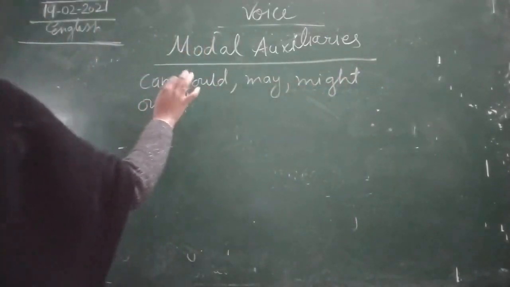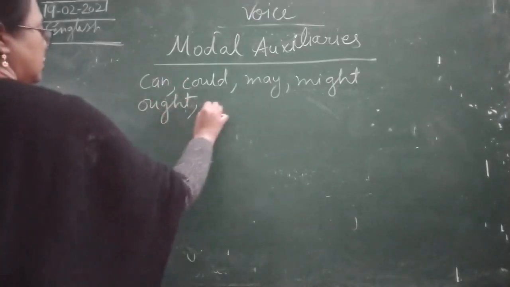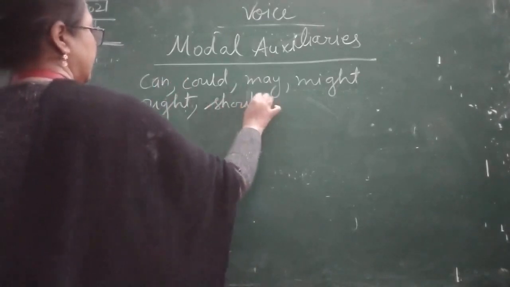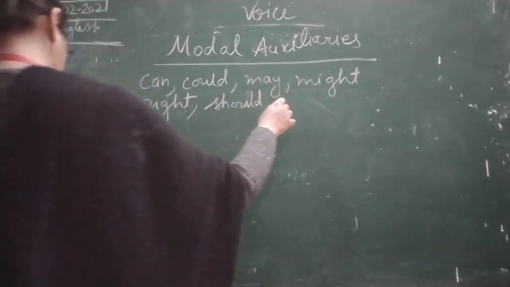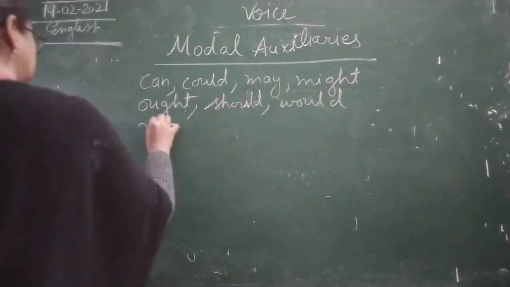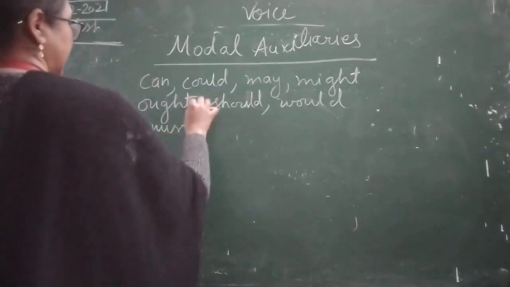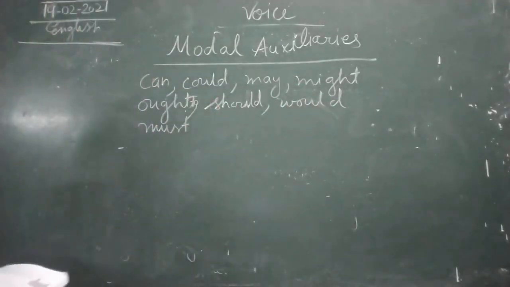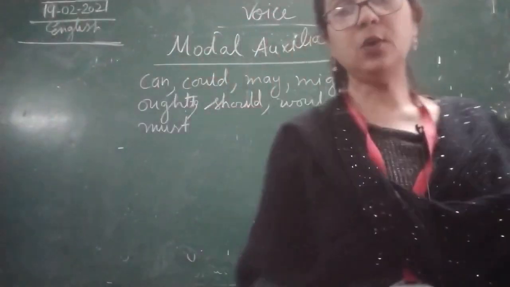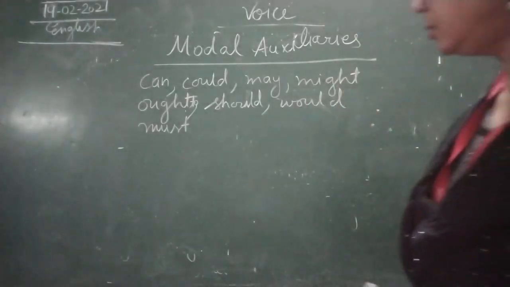This topic we have already done in our previous videos and in our previous classes also, children. So these are all modal auxiliaries.